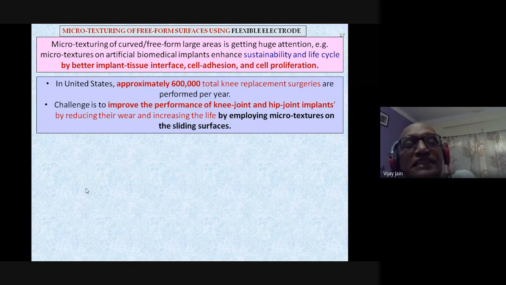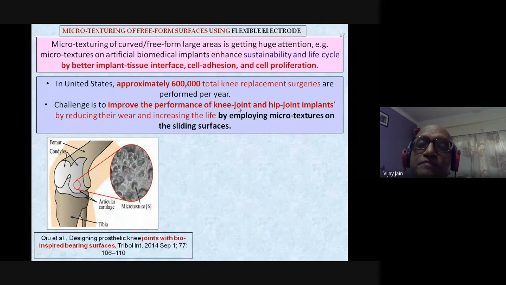Now, in United States, this is the old data, approximately 600,000 total knee replacement surgeries are performed every year, and it is a challenge to improve the performance of the knee joint and hip joint implants by reducing their wear and increasing the life by employing microtextures on the sliding surfaces. Now you can see here, this is the sliding surface, and this is the microtexture that has been created on the bottom face of this sliding surface, which is in contact with the